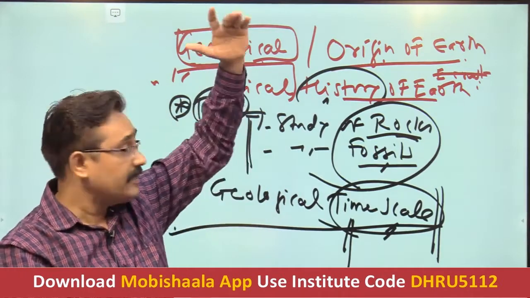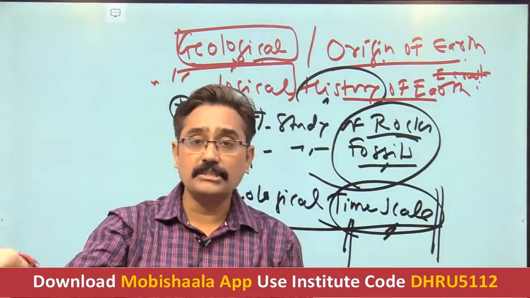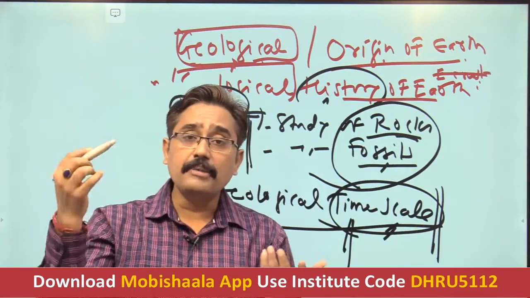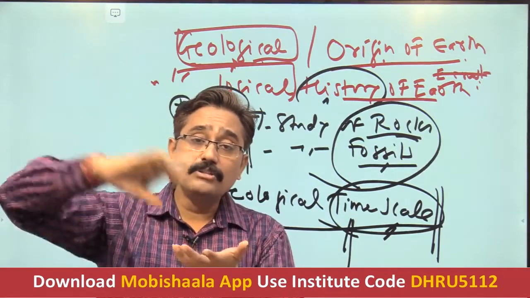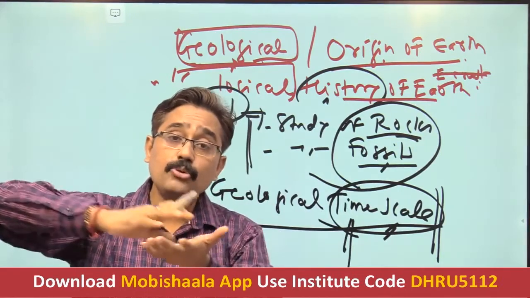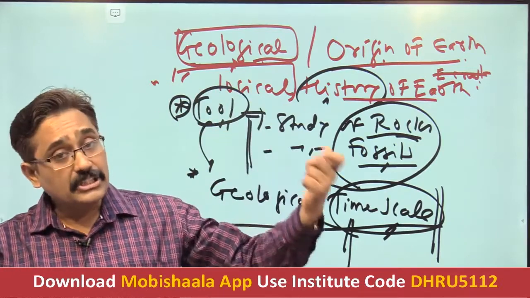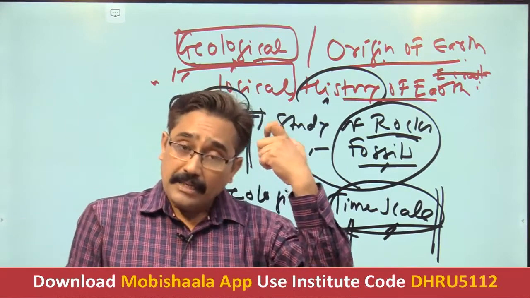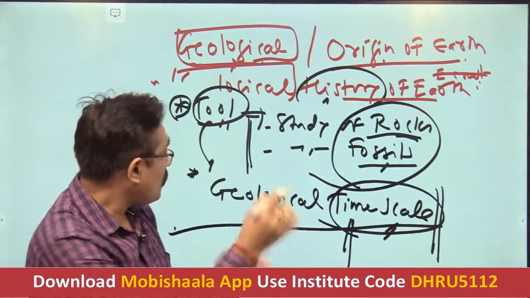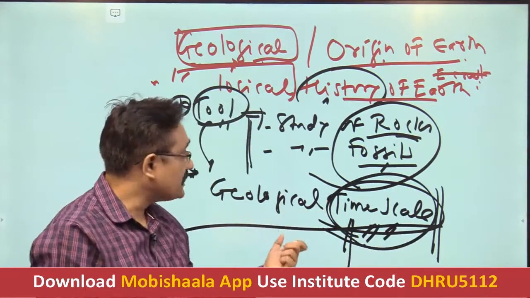From ancient time to the present time, we can get what sort of geological developments and formations took place, how man evolved, how plants came into origin and when, when the volcanoes took place to a larger extent, and when the orogenies were formed. For example, in the Tertiary period the Himalayan mountains came into existence. All this can be studied with the help of the geological time scale.